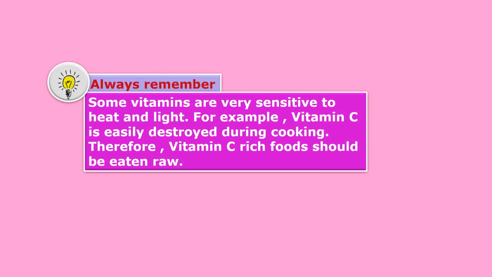Now always remember, some vitamins are very sensitive to heat and light. For example, vitamin C is easily destroyed during cooking. Therefore, vitamin C rich foods should be eaten raw. Raw means without cooking.